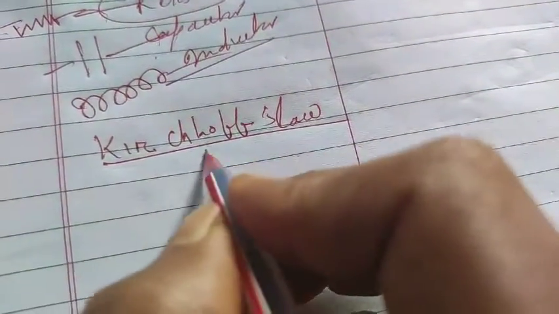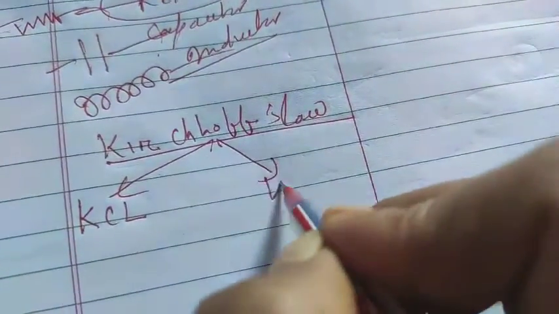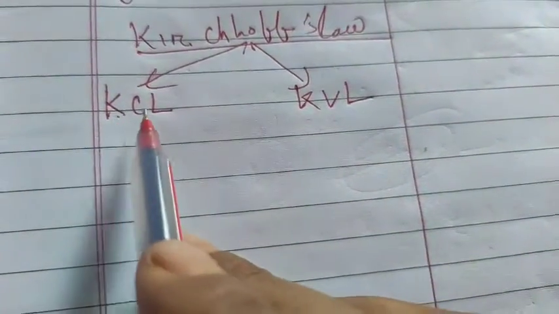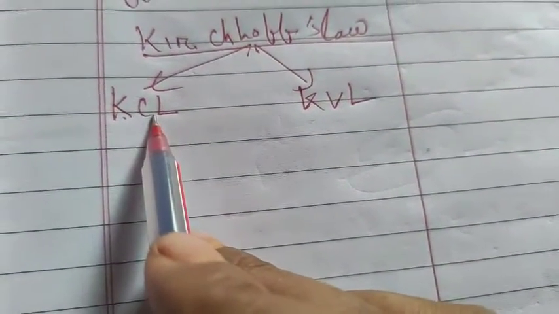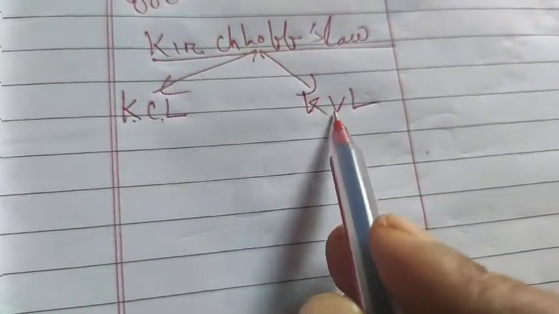One basic concept is Kirchhoff's law. If you see Kirchhoff's law, student, it has two forms, KCL and KVL. Now what are the short forms KCL and KVL? KCL is Kirchhoff current law, KVL is Kirchhoff voltage law.